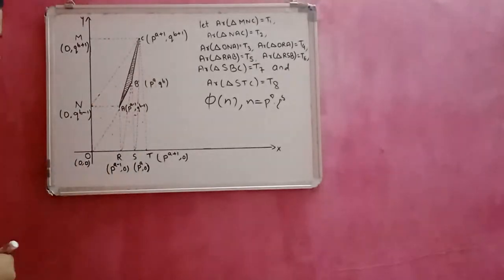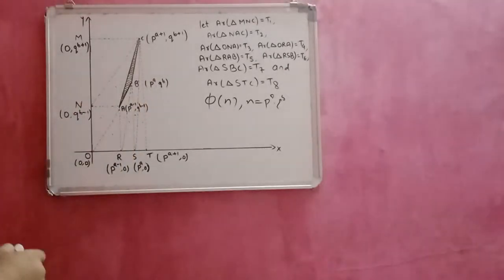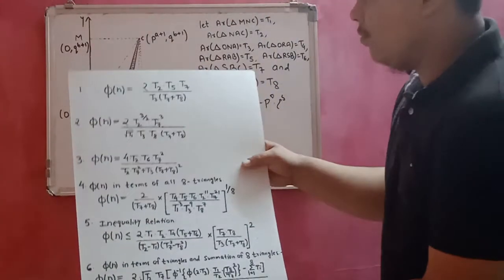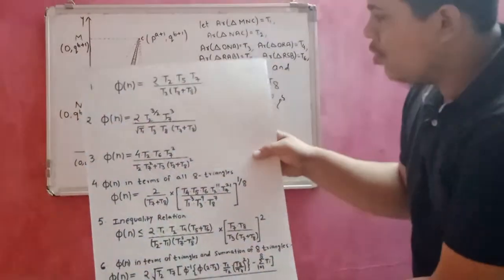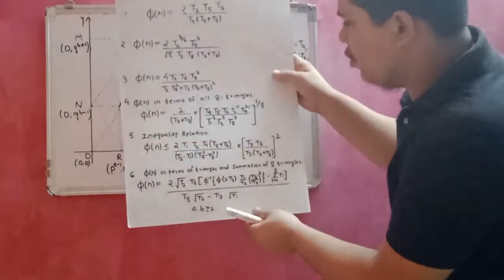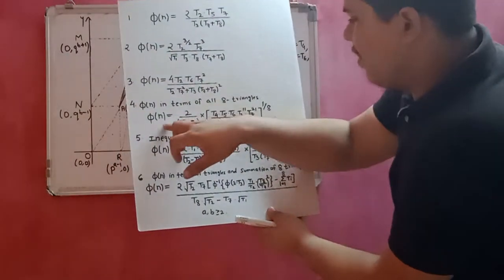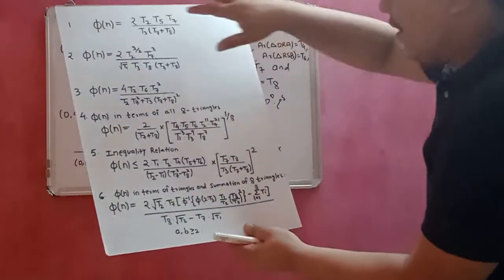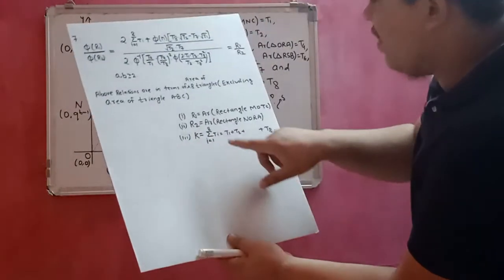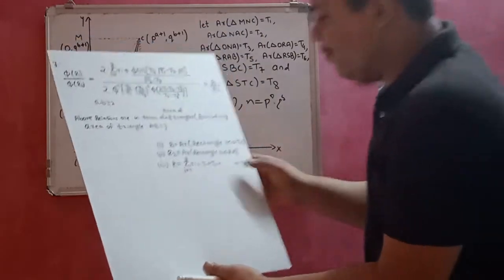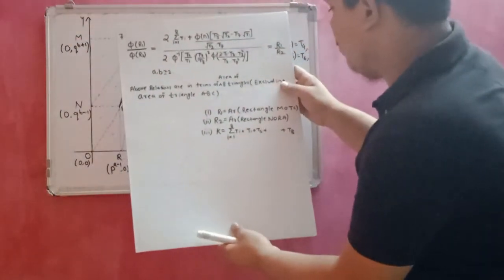I don't include triangle ABC here; I take only these eight triangles. These are my important relations which are published in my paper also. You can see this is the first relation, second relation, and so on. Here phi of n is expressed in terms of all eight triangles, and all these relations exclude the area of triangle ABC.